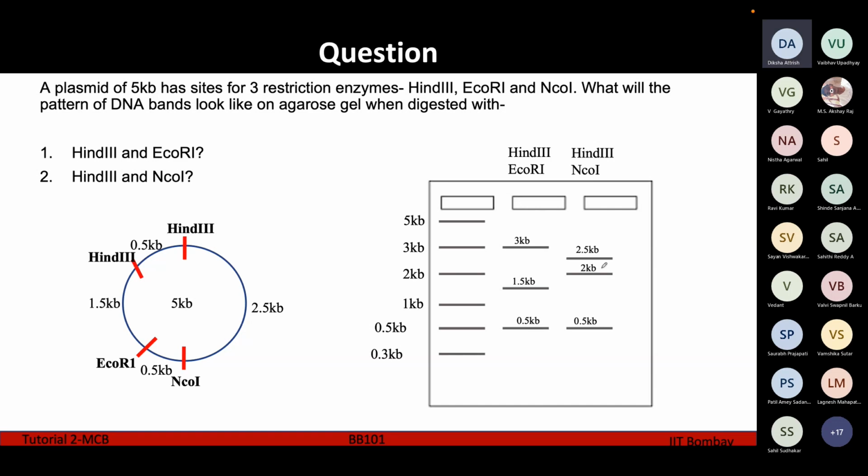So I think this was a much simpler example than the previous one. So you can use this slide to learn better about how these enzymes are cutting and the length of the fragments, and then you can move to the previous slide which I showed.